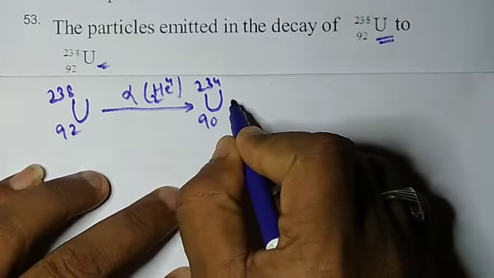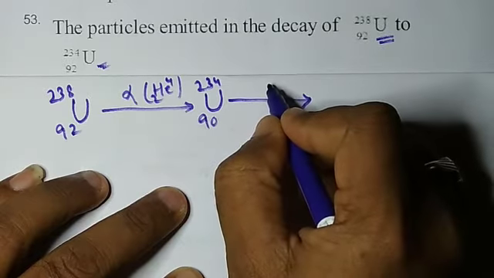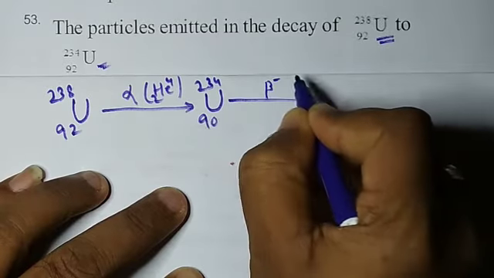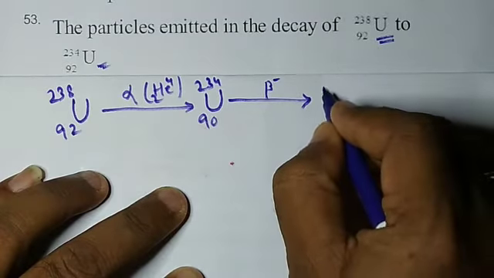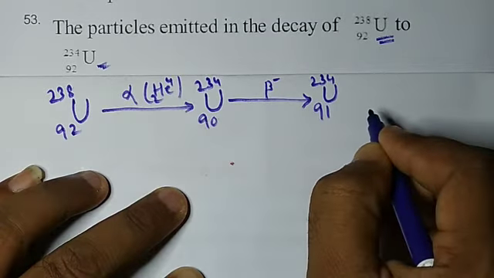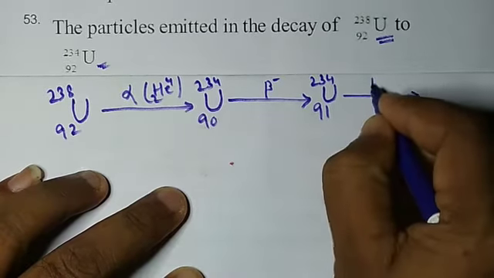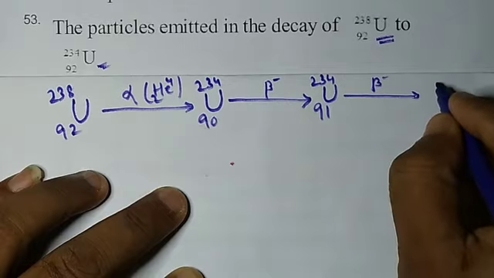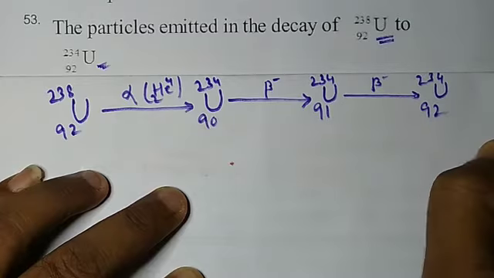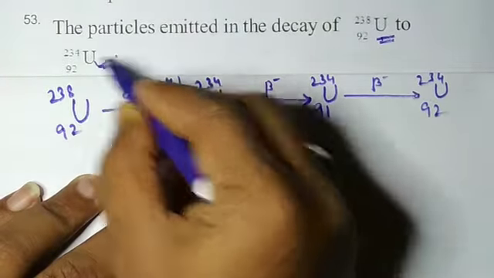If this product further undergoes beta decay, then you will get uranium-234 with atomic number 91. If this product further undergoes one more beta decay, then we will get once again uranium-234 with atomic number 92. So therefore this value is this one and this value is given by this.